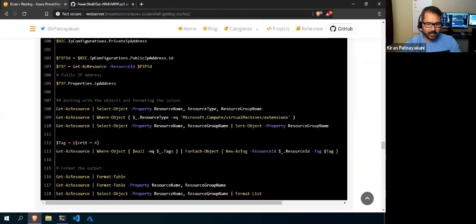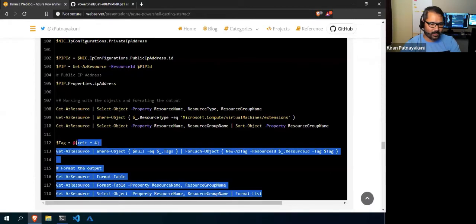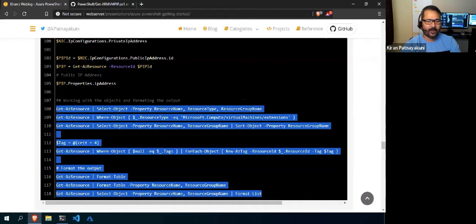This I will talk about tomorrow, because I need to give the formatting type. I should tell you how to select the properties, how to filter the properties, and how to format the output. I think it will take a little time, so I will talk about all of these things tomorrow.